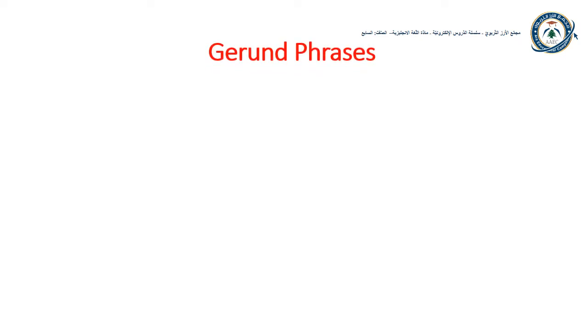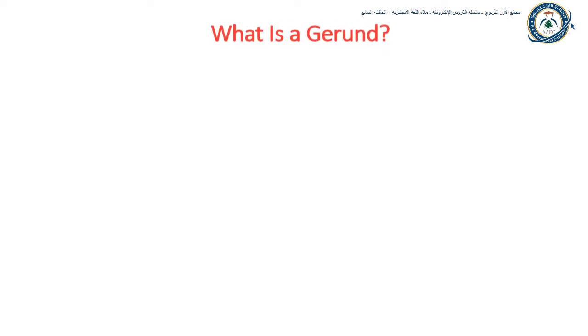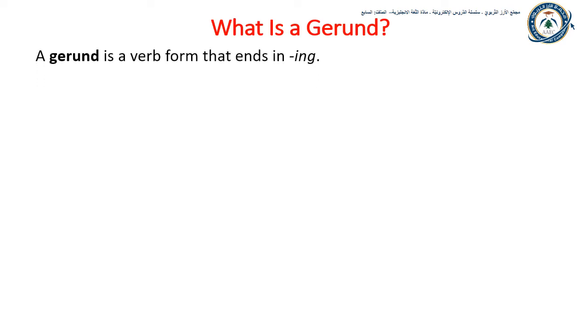Now, the third type of phrases we're going to learn is gerund phrases. First, let's learn what a gerund is. What is a gerund? A gerund is a verb form that ends in ing. For example, climbing, eating, dancing, watching, and running.